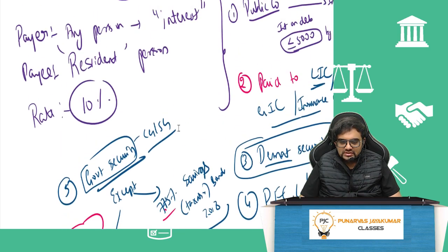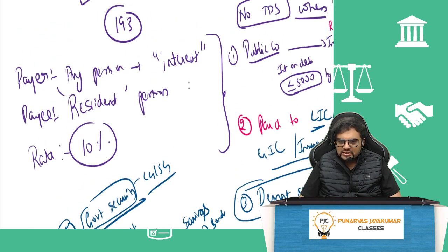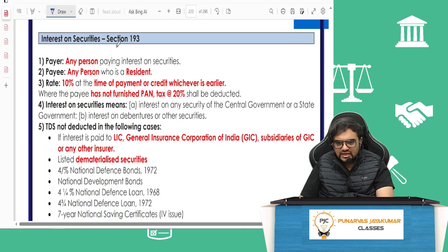Yes, next is interest on securities. Any person paying interest, where the payee is a resident person, the rate will be 10%. This is the TDS on any interest. It says any interest on securities, so securities can be anything for that matter. That is your interest on debentures, interest on other securities, interest on government securities, etc.